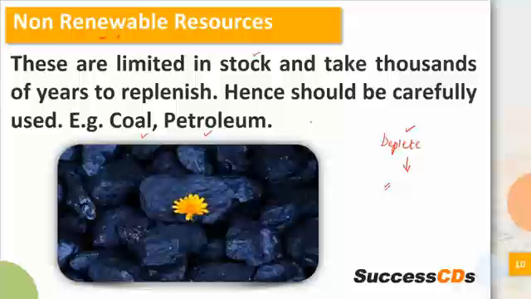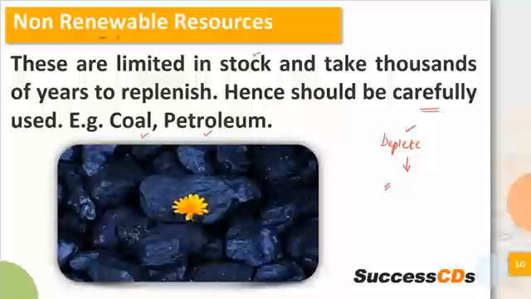So coal, petroleum, natural gas, fertilizers, ये आपके non-renewable resources हैं because they are limited in quantity and they take a lot of years to come back to us if we use them in a manner which is not in line with conservation. So that is why we say that non-renewable resources, we should be using them in a very careful manner.